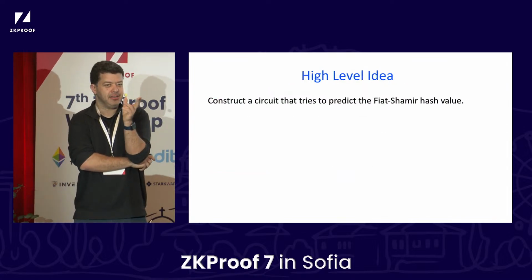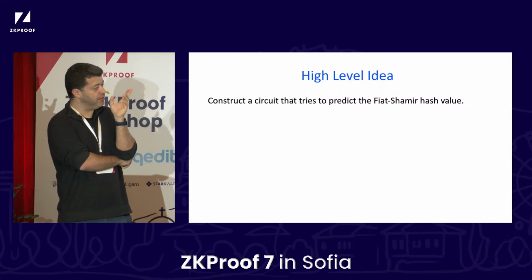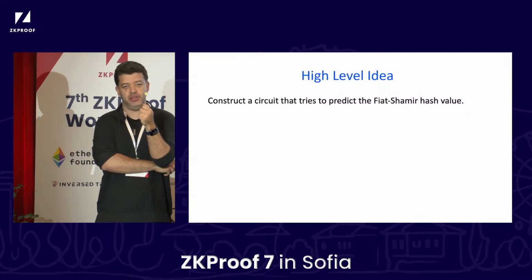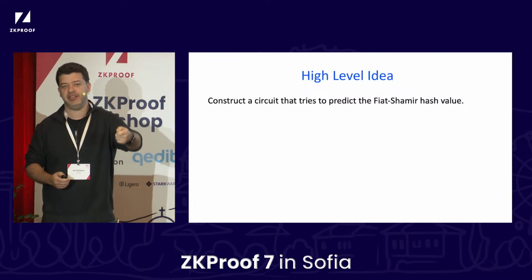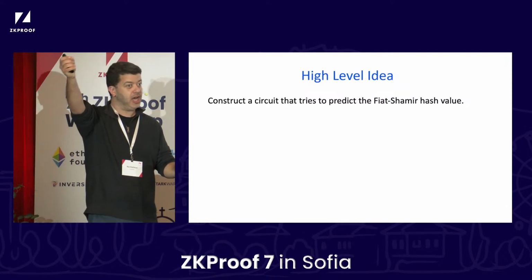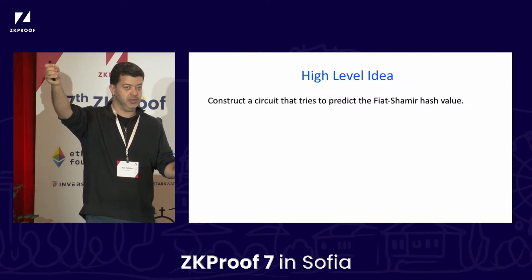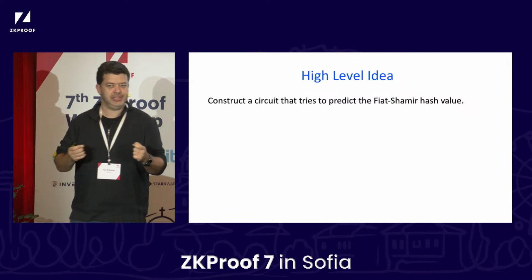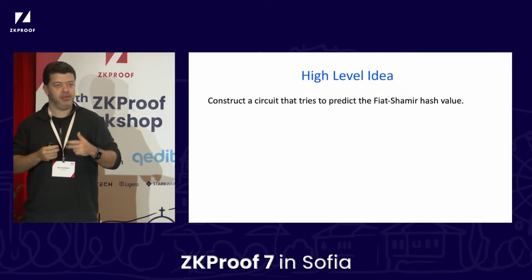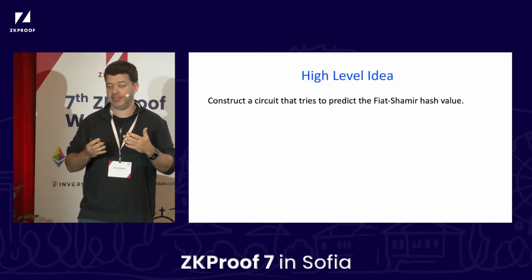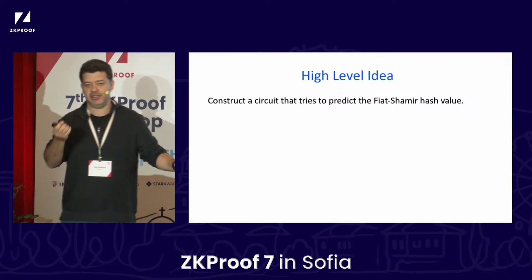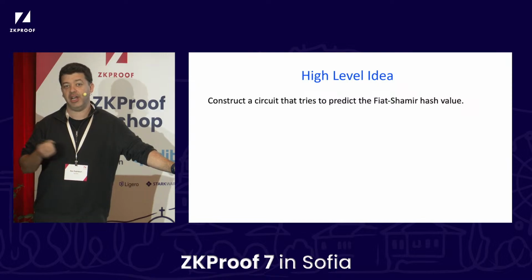So what's the idea? At a high level, we're going to have our circuit C star try to predict the Fiat-Shamir randomness, and specifically the point R in the output layer that we were talking about before. If our circuit is able to know the Fiat-Shamir value that's derived for R, that turns out to help you a lot. So that's what we're going to try to do.